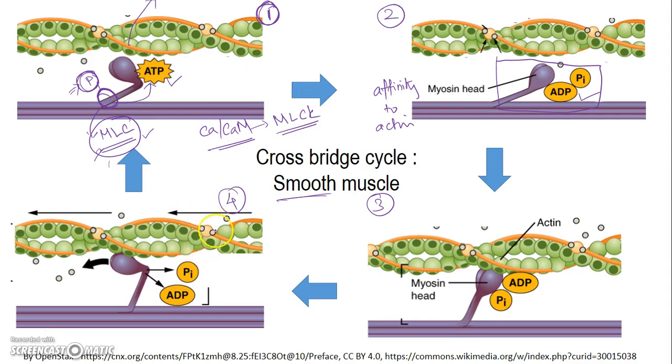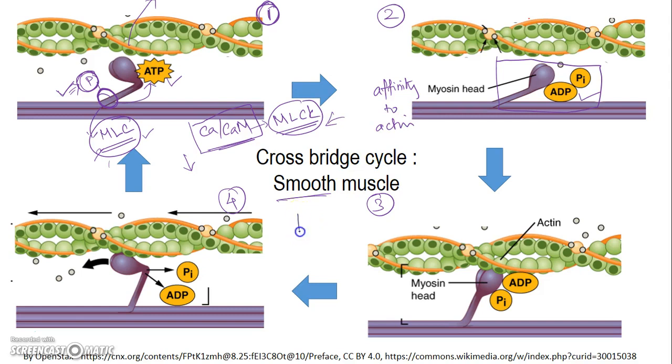How is the relaxation brought about? Though the calcium and calmodulin concentration decreases and the myosin light chain kinase activity also decreases, the phosphate groups have already been added to the myosin. So this alone cannot stop the process of contraction, and the cycling cannot be stopped just by a decrease in myosin light chain kinase activity.